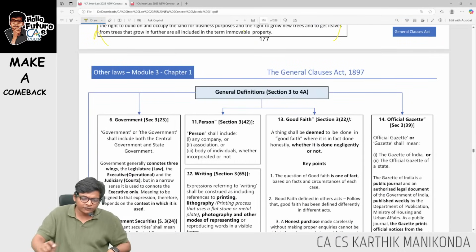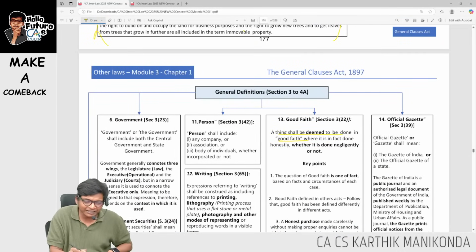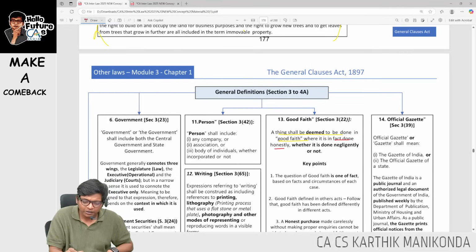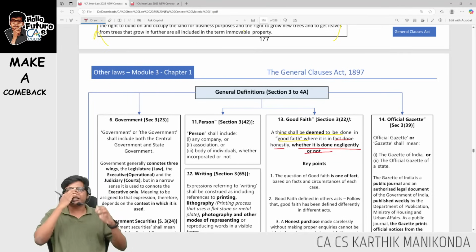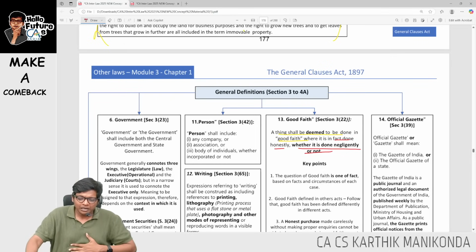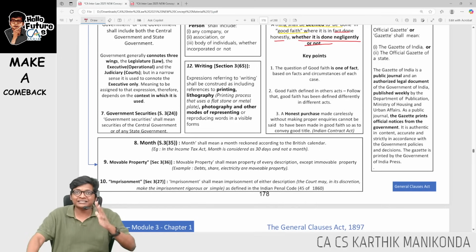Good faith definition, if you see: a thing shall be deemed to be done in good faith if it is done honestly, whether it's done negligently or not. They're only testing honesty here. They are okay if you are careless. However, when this comes in exam, they will test a case study.